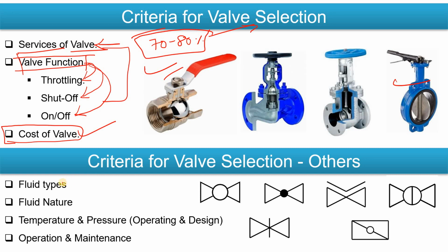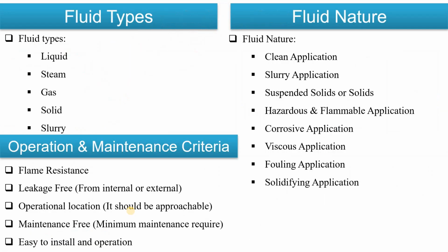Then the other criteria which we mainly see is the fluid type: which type of fluid you are handling, and what is the nature of that fluid, whether it is acidic, neutral, or basic. Then what is the temperature and pressure range, and with respect to operation and maintenance point of view also we see the criteria. For example, fluid types could be liquid, steam, gas, solid and slurry.